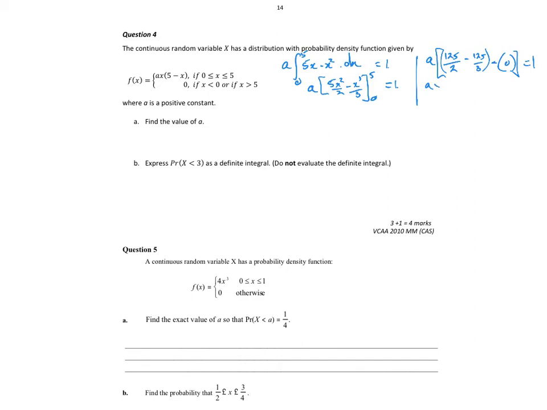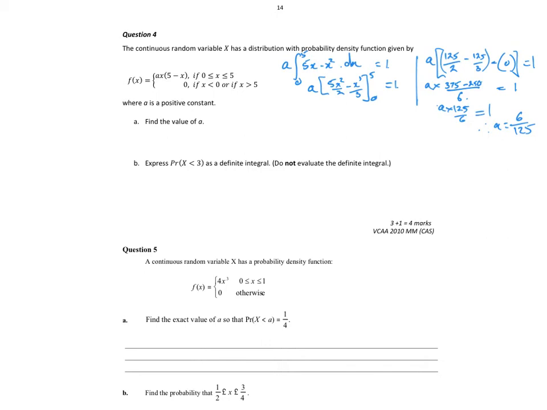So I get A times, if we make them both on 6, what are 3 125? 375 minus 2 125 is 250. That's equal to 1. So I get A times 125 on 6 is equal to 1. Therefore, A is equal to 6 over 125.